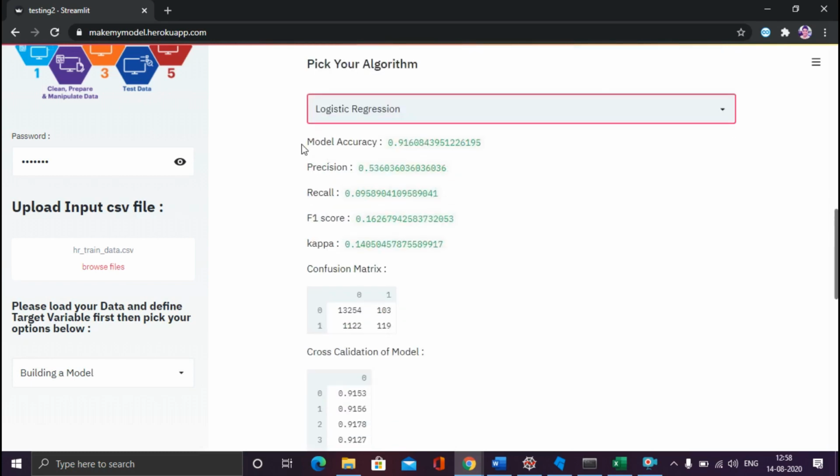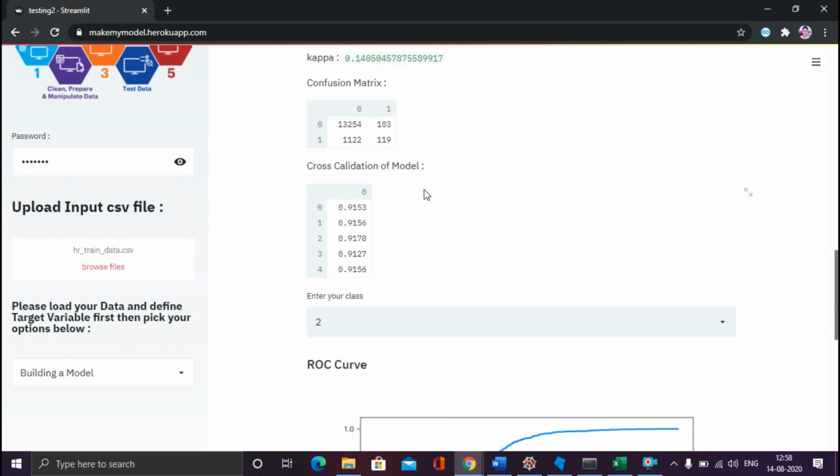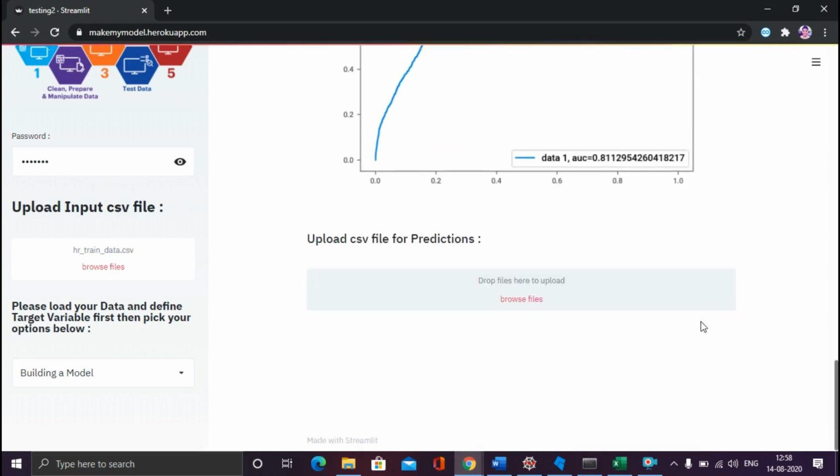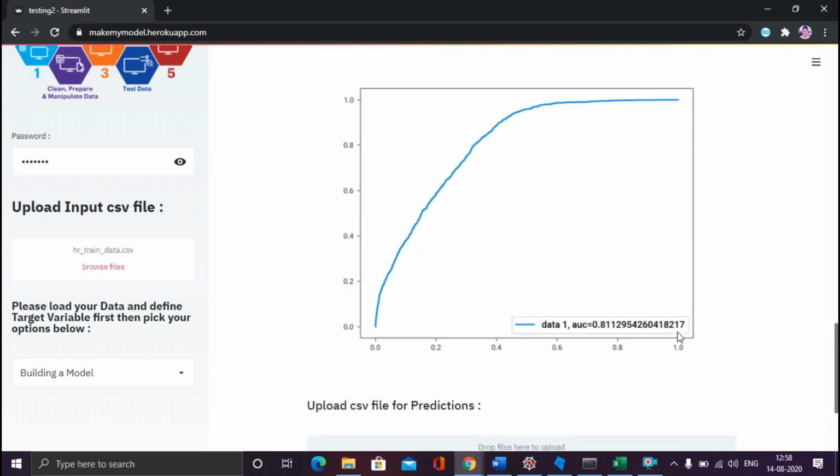So now you got the result: model accuracy, precision, recall, F1 score, kappa, confusion matrix. It is even doing cross validation for your data. It is calculating the ROC curve for you, and then you will get the option for the prediction also.